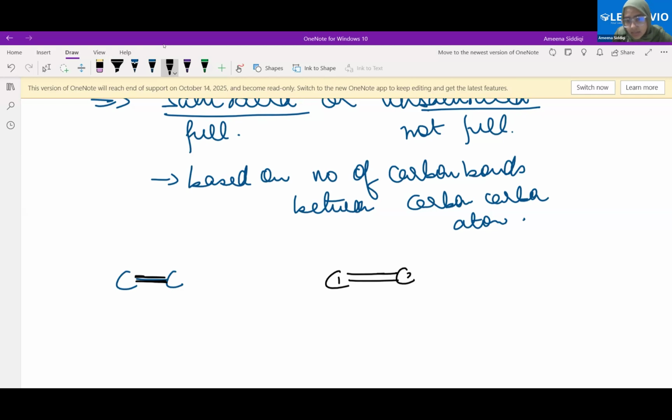This is the first carbon atom. This is the second carbon atom. Tell me how many hydrogen atoms should I attach to the first carbon atom? 3. That is it. If you see here, this is the first carbon atom, 1, 2, 3, 4 bonds. Instead of attaching all the hydrogen atoms, what I did was I joined it to another carbon atom like this.